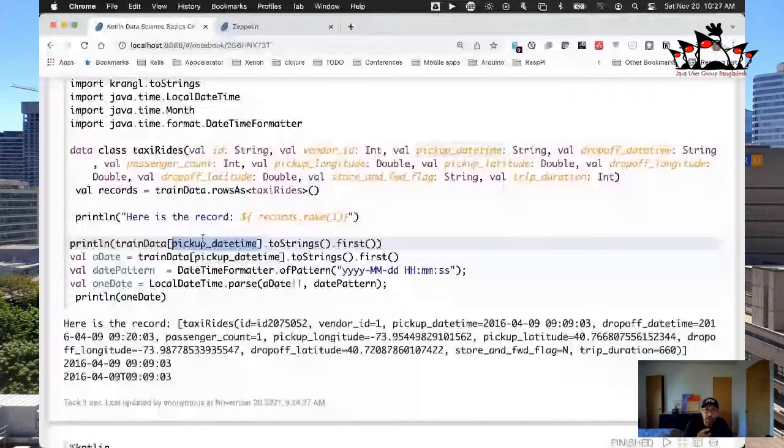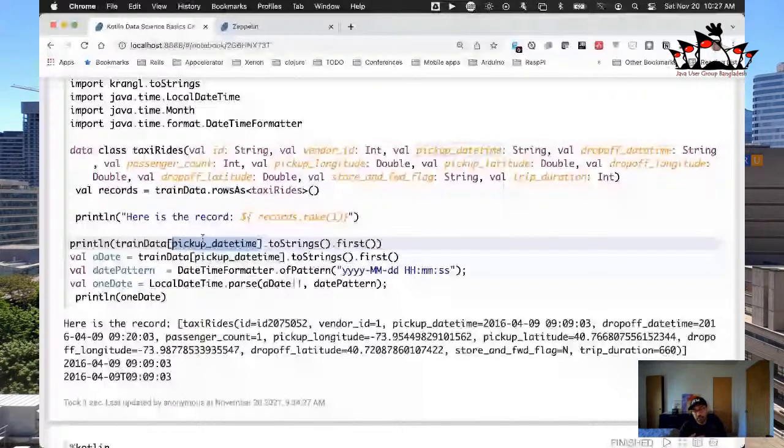And so now that I know what that looks like, we're going to use the standard datetime formatter, and we'll say the pattern is, just as we saw, year, month, day, hour, minute, second, and that's our date pattern. And now we're just going to test parsing this. We're going to say local datetime dot parse this date and use this date pattern, right? So we went and got the string out of there, and then we just printed it out to make sure that everything looks good.